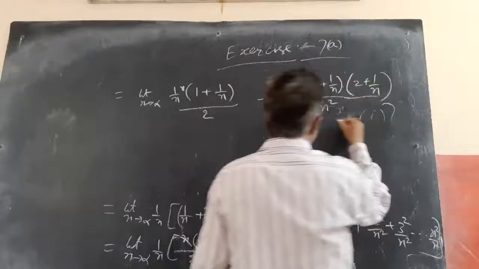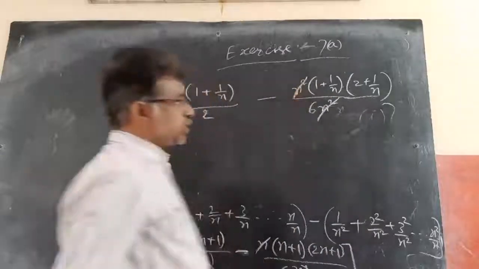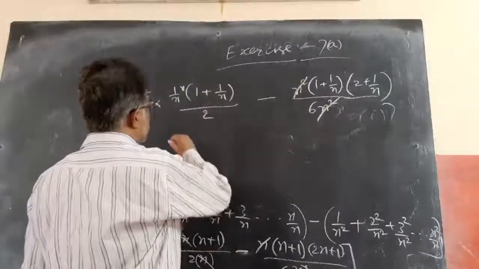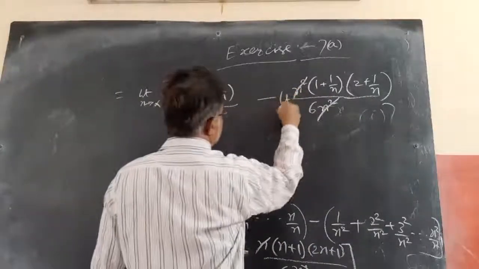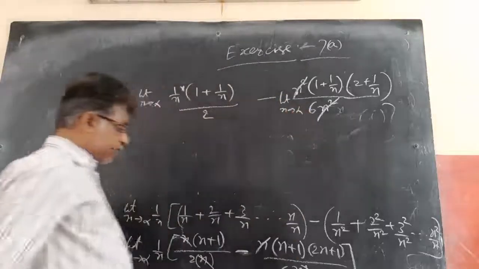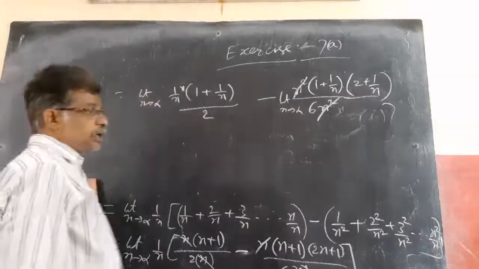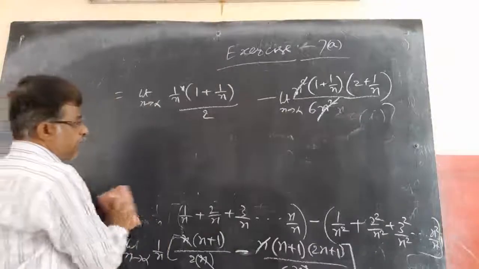Why I am taking common: as usual you know, limit n tends to infinity, 1 by n tends to 0. So limit n tends to infinity, 1 by n is 0.